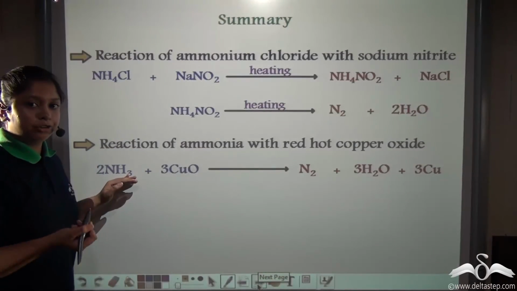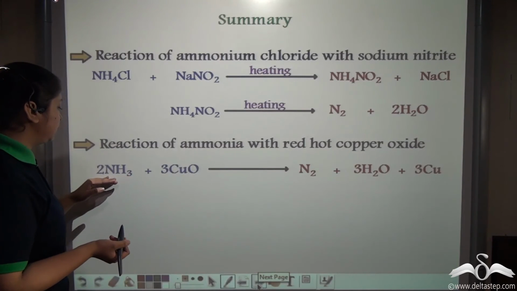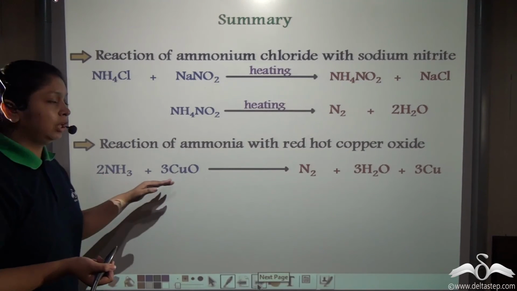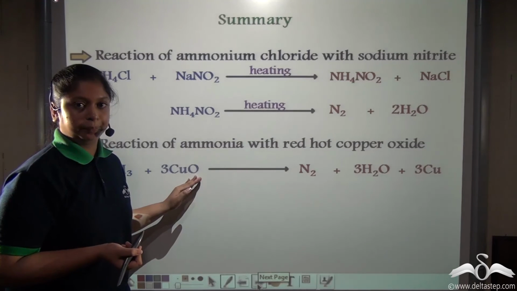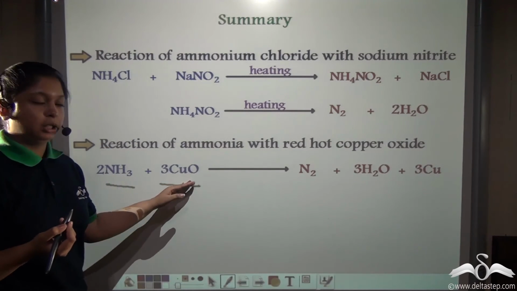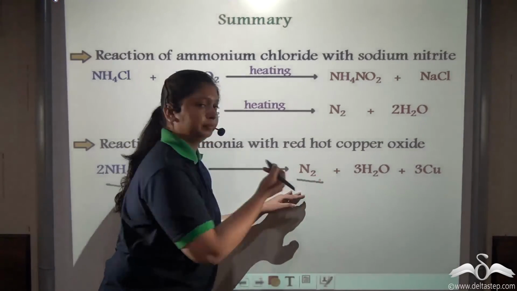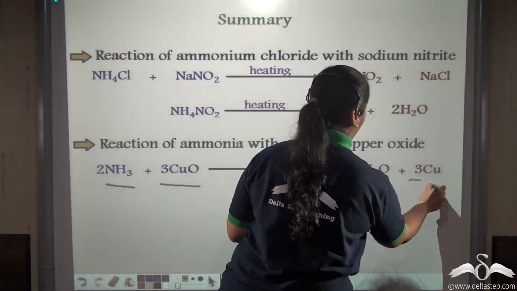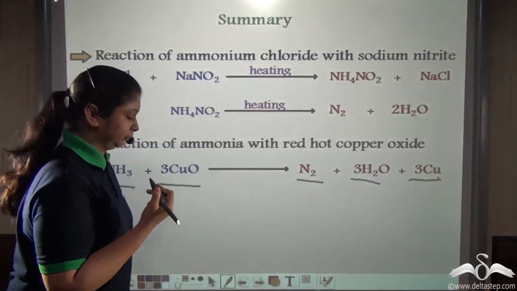Secondly, nitrogen can be prepared by heating ammonia with red hot copper oxide. Upon heating ammonia with red hot copper oxide, we get nitrogen, water, and the copper metal.